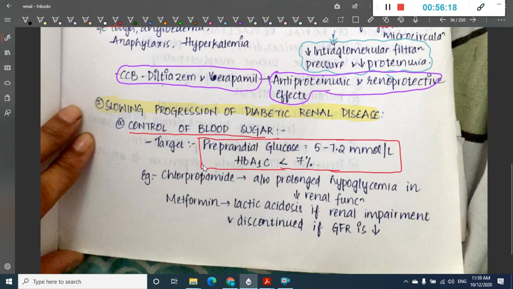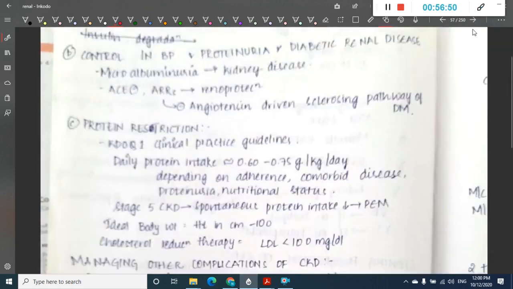Then for this you can give drugs like chlorpropamide. Chlorpropamide is actually associated with prolonged hypoglycemia in decreased renal function, and metformin causes lactic acidosis if there is renal impairment. Metformin is discontinued if GFR is decreased, so we don't give metformin for chronic kidney disease.